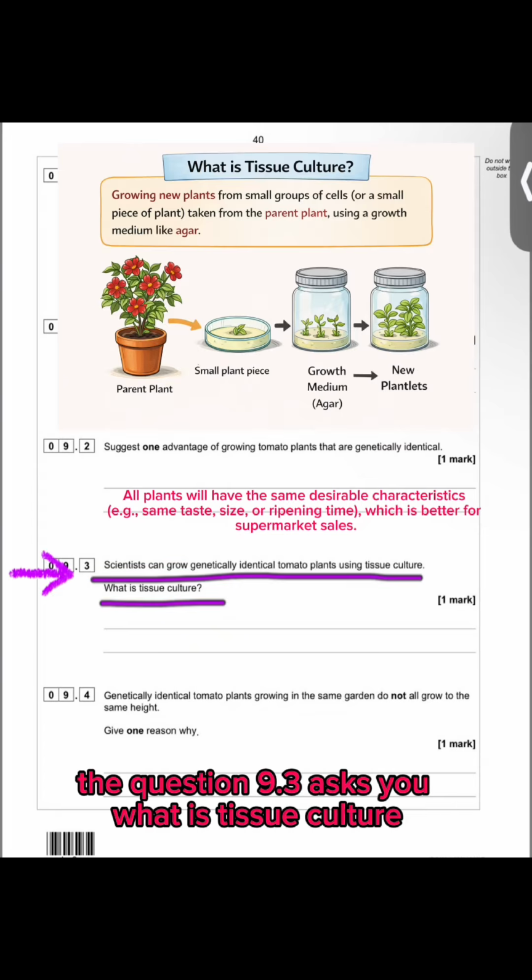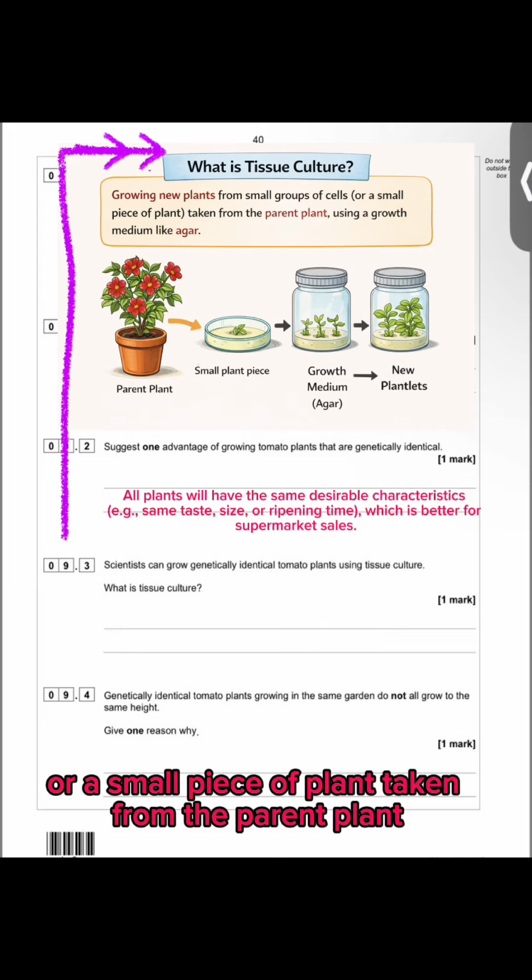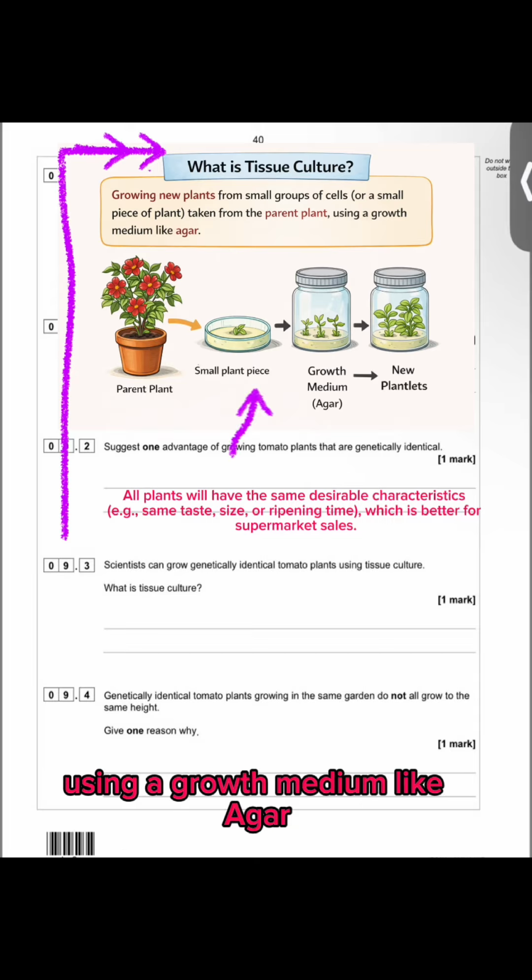The question 9.3 asks you what is tissue culture. Answer: growing new plants from small groups of cells, or a small piece of plant taken from the parent plant, using a growth medium like agar.